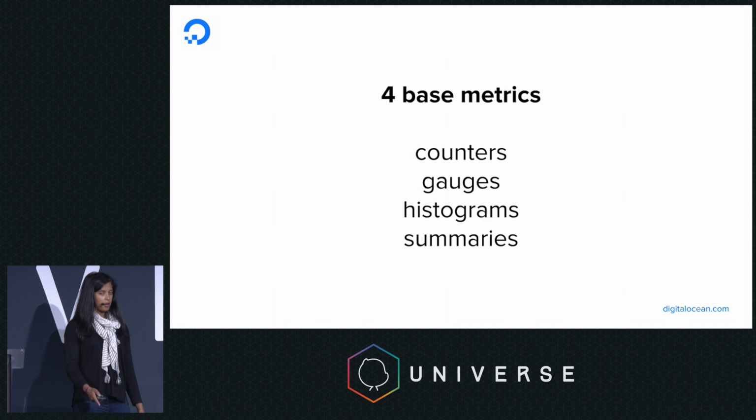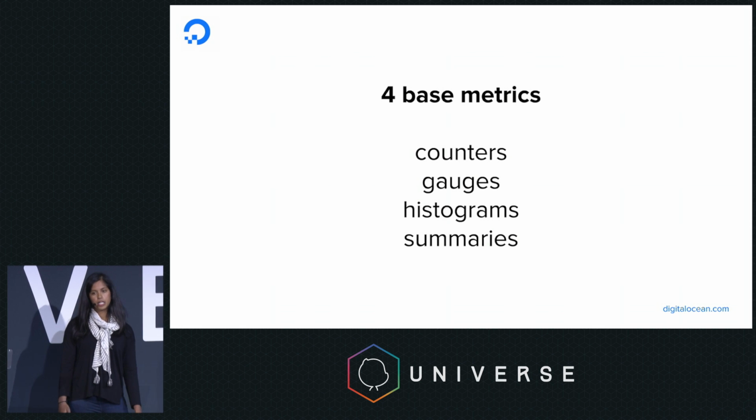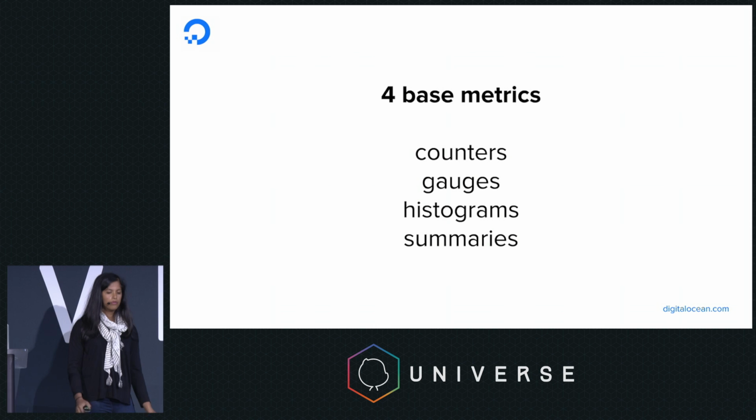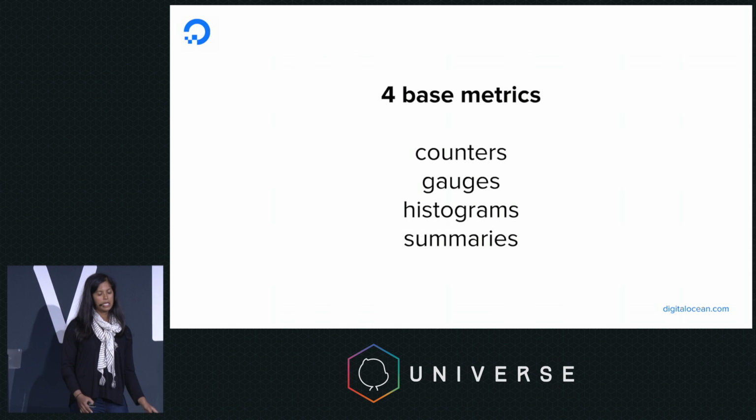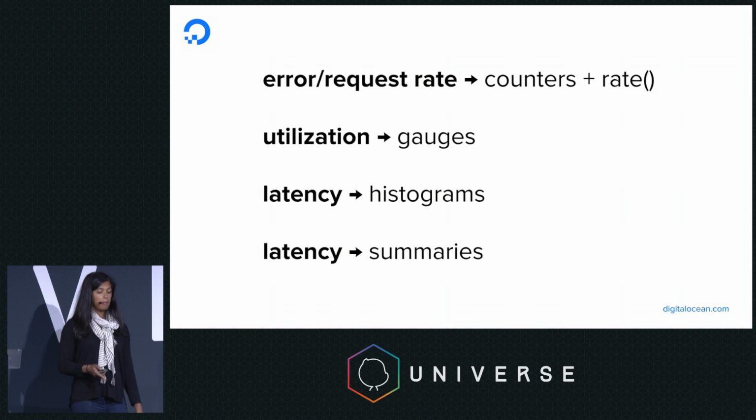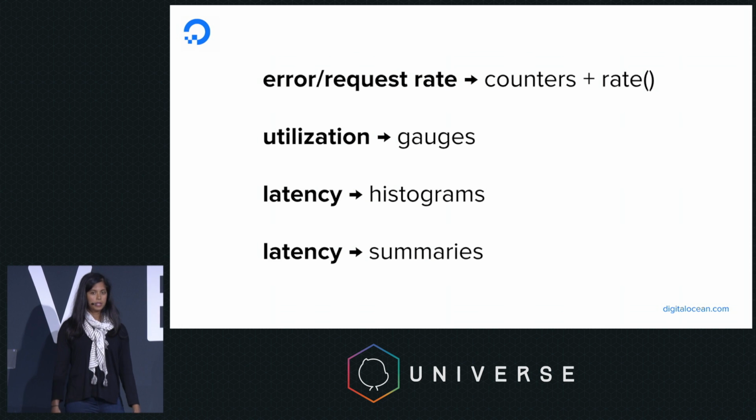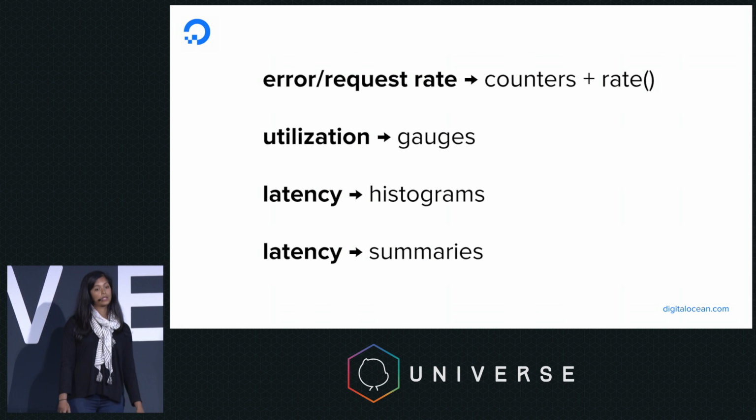At the base of Prometheus, there are 4 core metrics: counters, which are essentially monotonically increasing values; gauges, a numeric value that goes up or down; and histograms and summaries, which are fairly similar and refer to a bucketized count of observations. Using these 4 core metrics, as well as the PromQL functions, you can actually achieve all of the 4 golden signals as well as USE metrics.